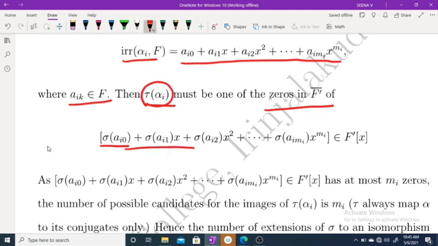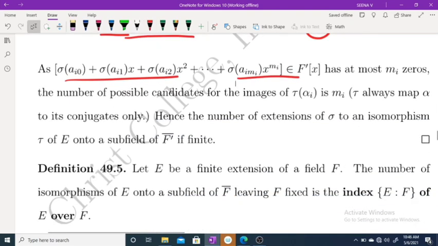Okay, and what about the degree of this polynomial? mi. Okay, this polynomial has at most mi zeros. So the possible values of tau alpha i number mi, because tau always maps alpha to its conjugate.